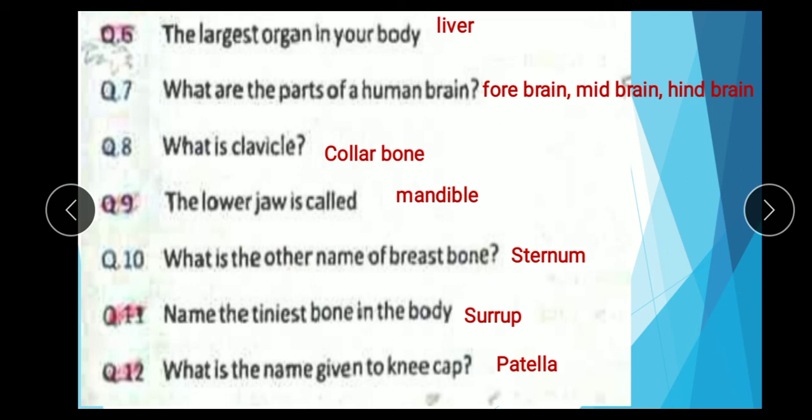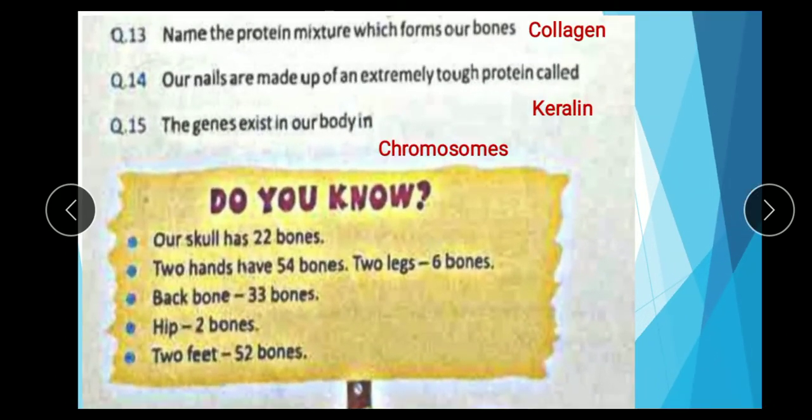Question number 11. Name the tiniest bone in the body. Stapes. Question number 12. What is the name given to kneecap? Kneecap is called patella. Question 13.